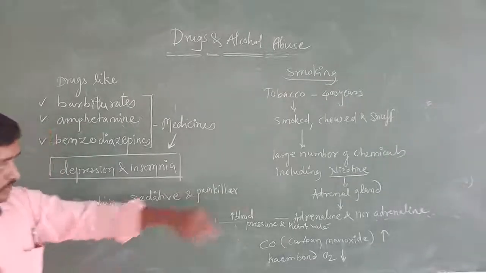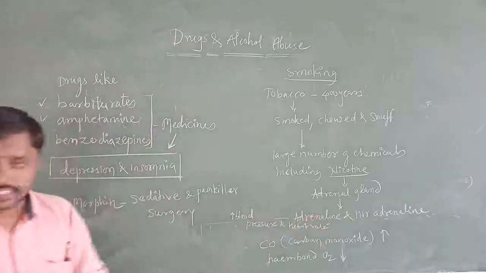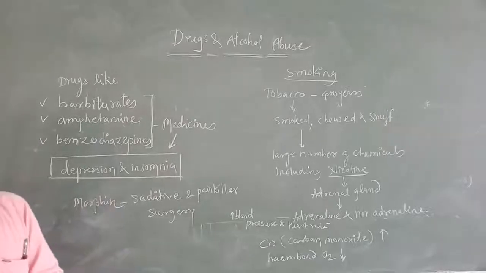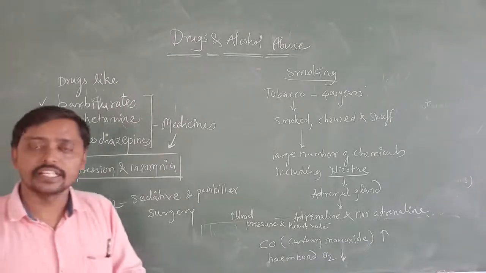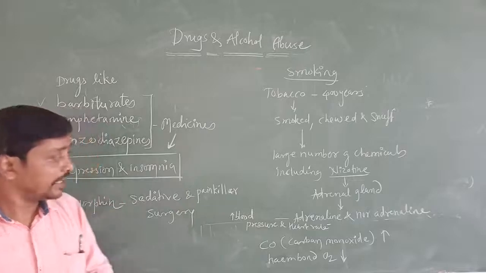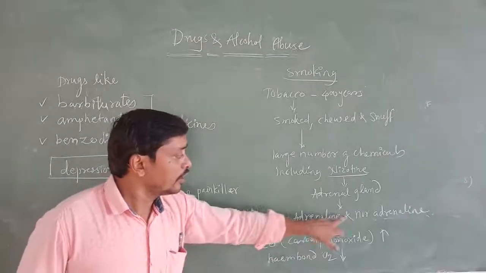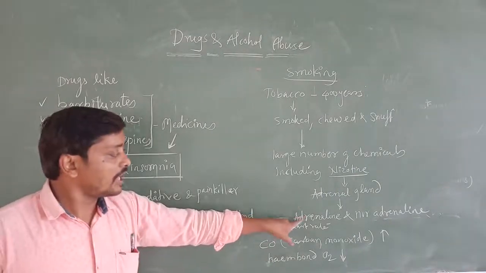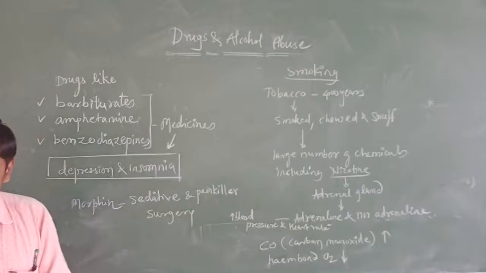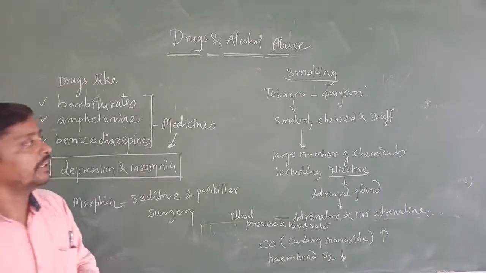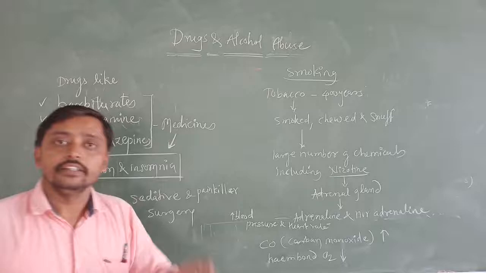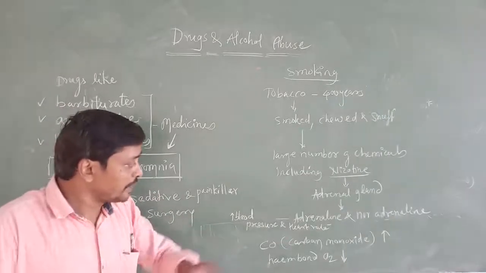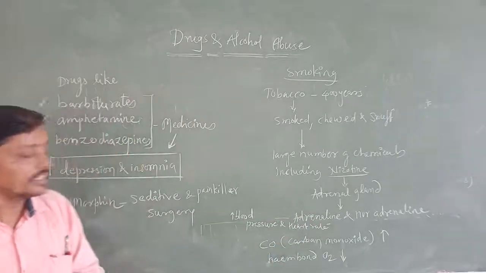Here, nicotine acts on the adrenal gland, in the sense that it acts on the medulla of the adrenal gland. What hormones are secreted by the medulla? Last day we studied epinephrine and norepinephrine, or adrenaline and noradrenaline. These two hormones are normally secreted by the medulla of the adrenal gland. But when people intake nicotine, nicotine acts on the medulla, and from there adrenaline and noradrenaline are secreted.